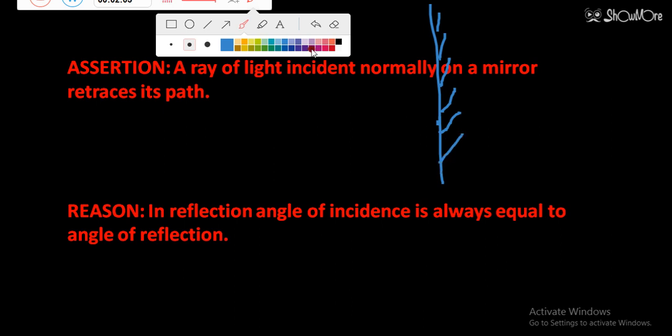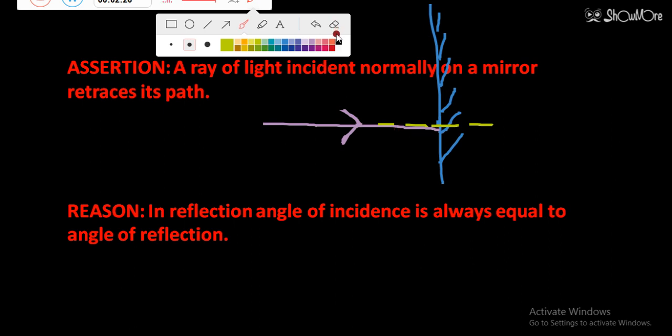This is the incident ray, and the normal is perpendicular to the surface, so this ray is making 0 degree with the normal.